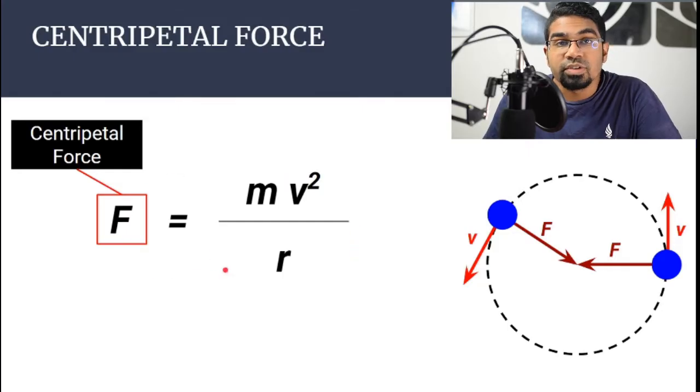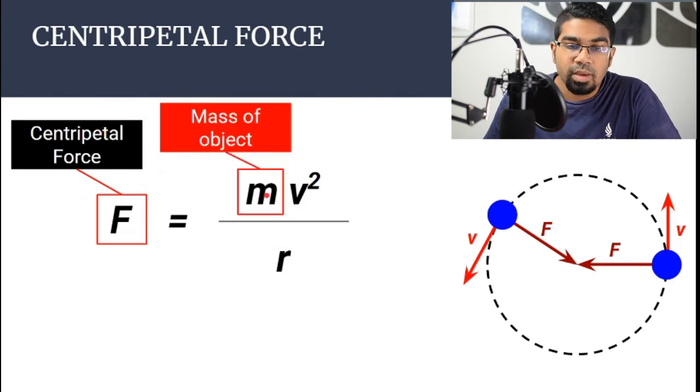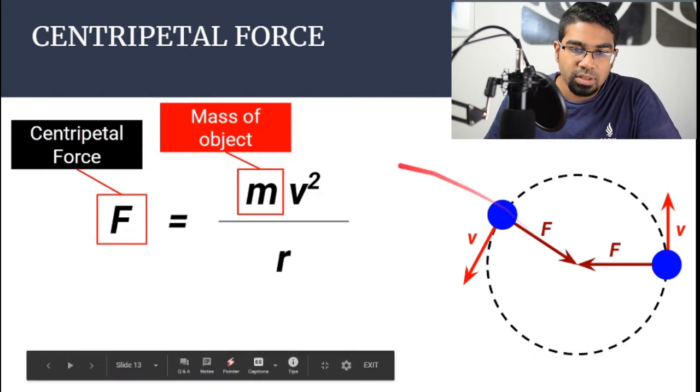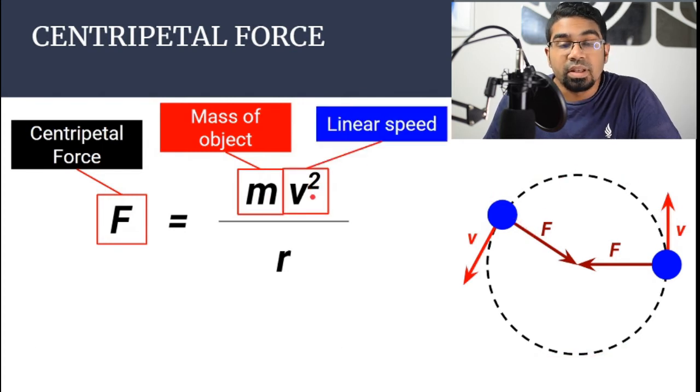This is the formula for centripetal force. F equals mv squared over r. Let's go over what each of these letters mean. F, of course, stands for centripetal force. M is for the mass of the object that is in motion, in the circular motion. V is for linear speed. This is the speed of the object as it moves along the path.